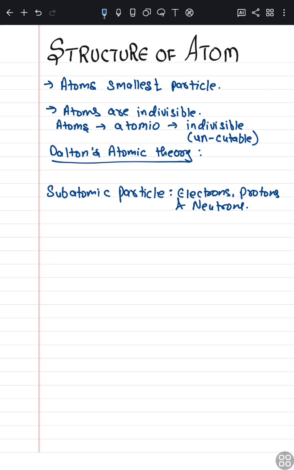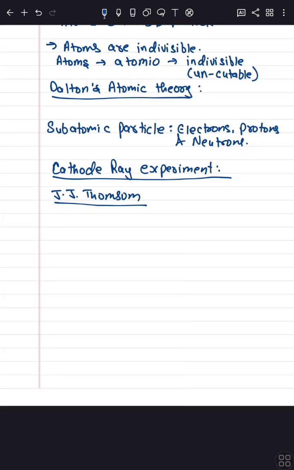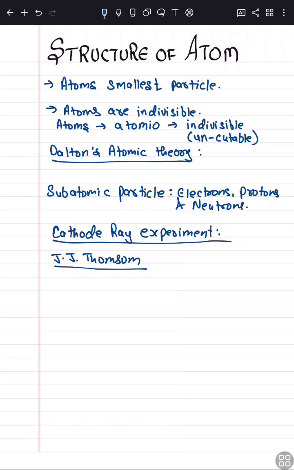And here comes an experiment known as the cathode ray experiment. This experiment was conducted by J.J. Thomson. You might know very well about J.J. Thomson. He was the scientist who discovered electrons. J.J. Thomson conducted the cathode ray experiment, in which he passed high voltage current through a cathode ray tube.